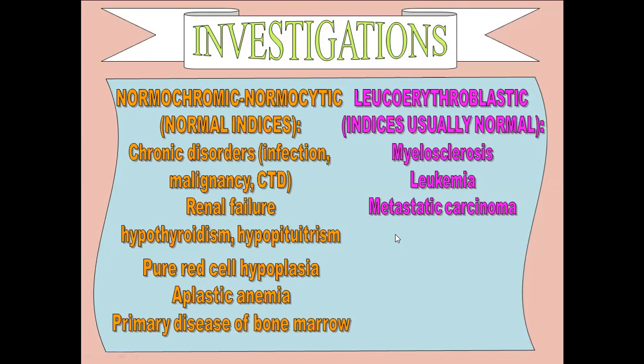Then is the leukoerythroblastic anemia, in which the indices usually are normal, but the leukocytes and the RBCs are of immature type and they are large in size. And the causes include myelosclerosis, leukemias, and metastatic carcinomas. So this is the classification of anemia on the basis of a peripheral smear examination or on the basis of the MCV and the MCH.